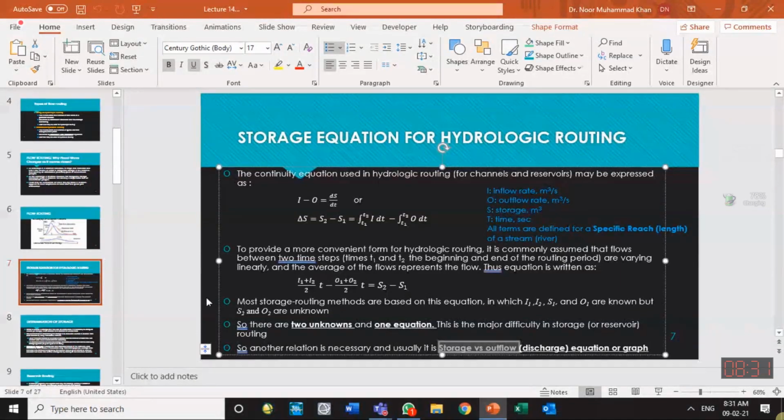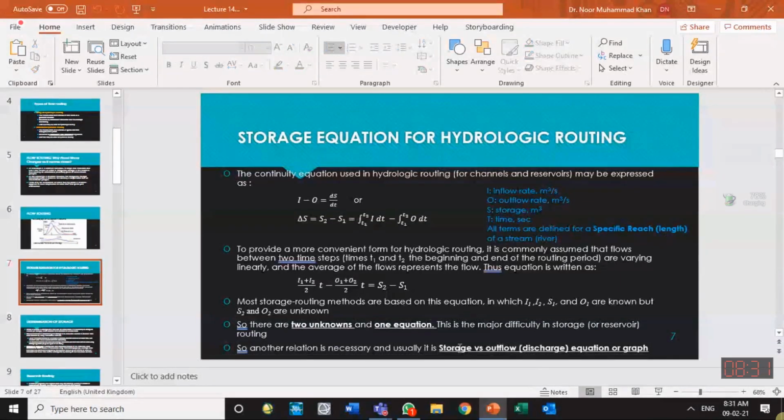This storage outflow relationship, or volume in the channel and outflow relationship, is easy to find. For example, suppose at the downstream of the channel we have a weir installed. You know the weir formula is Q equals a coefficient times length of the weir times head above the weir to the power 3/2, if it is a rectangular weir. You remember the notch formula: coefficient of discharge times width of the notch times h, head above the crest of the notch, to the power 3/2.